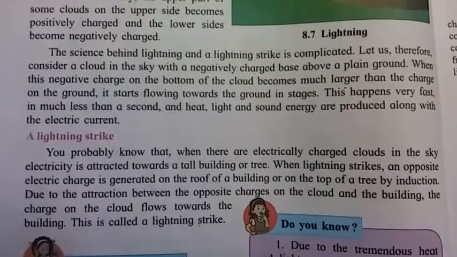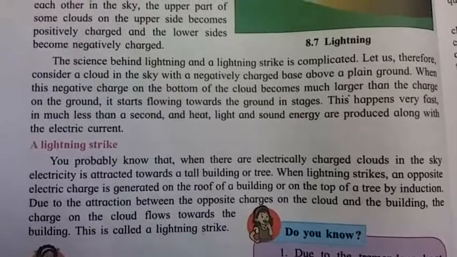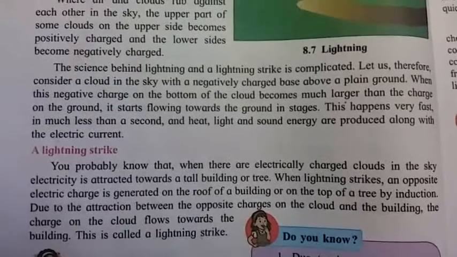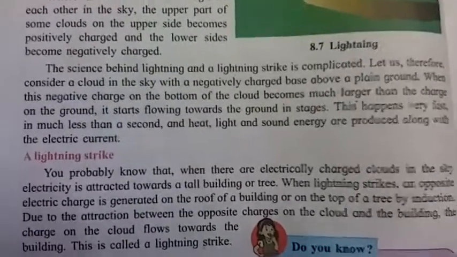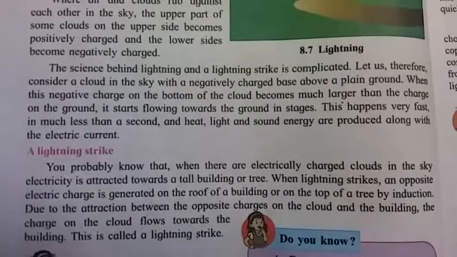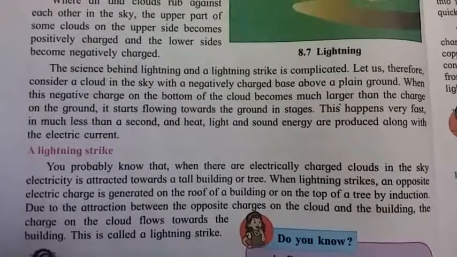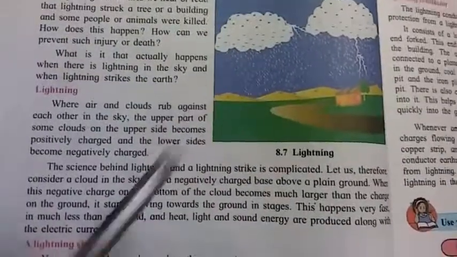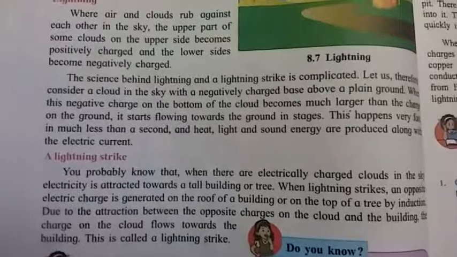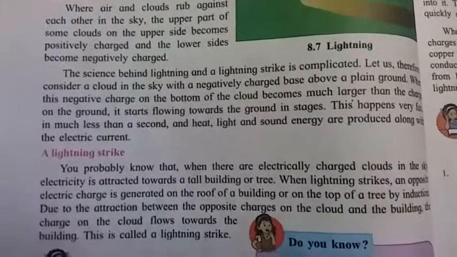When lightning strikes, an opposite electric charge is generated on the roof of a building or on the top of the tree by induction, due to attraction between the opposite charges on the cloud and the building. The charge on the ground flows towards the building. This is called a lightning strike. Means, opposite charges attract each other. That's why the strike happens, and this is called a lightning strike.